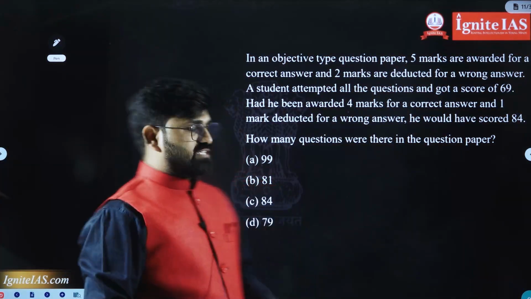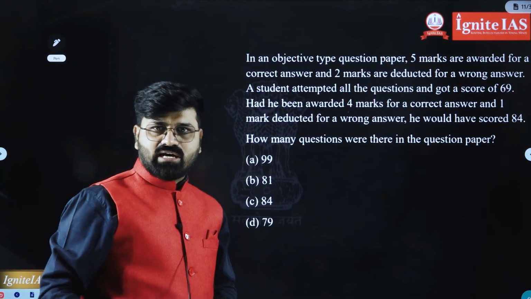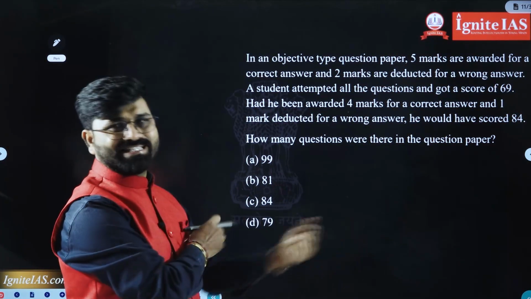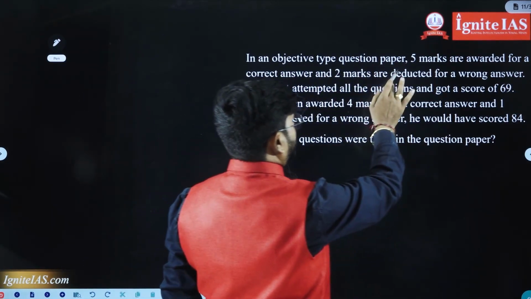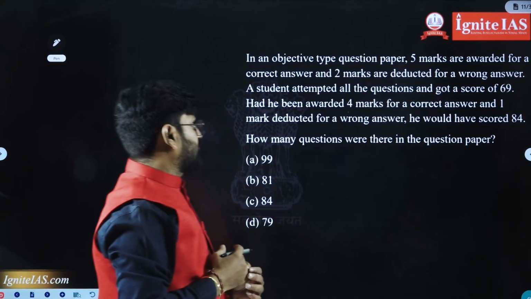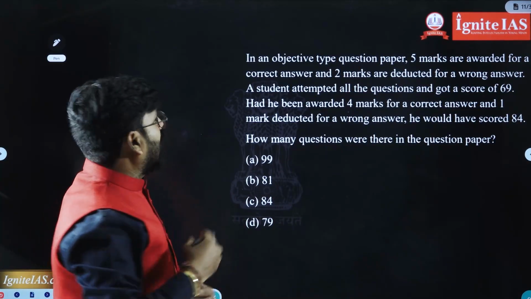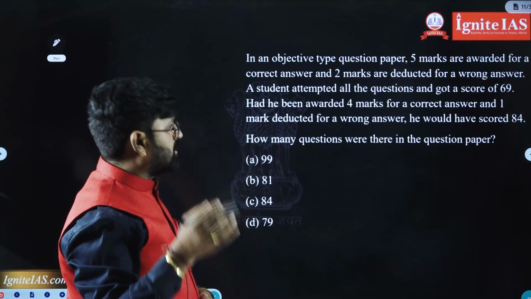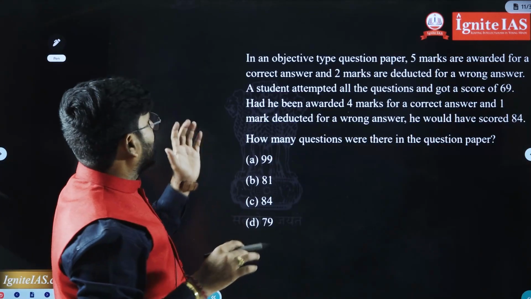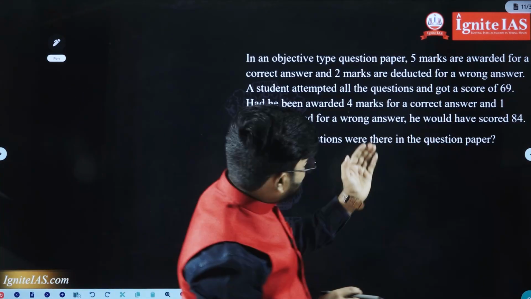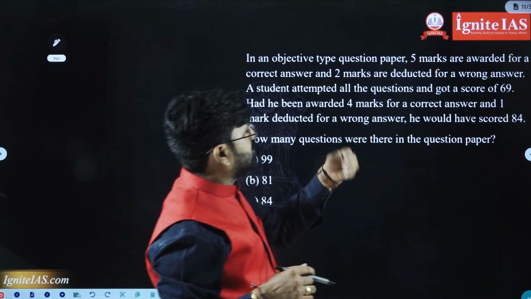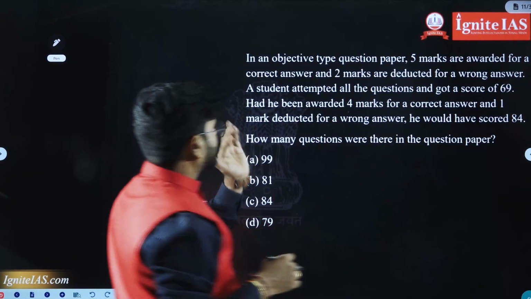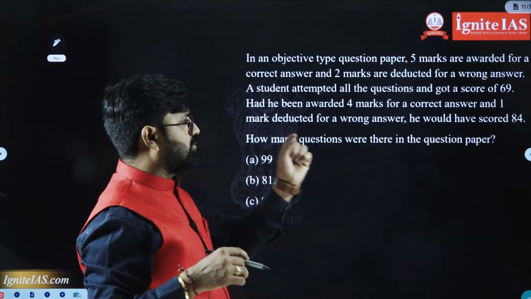Now let us move to the next question. This question was asked in the 2026 UPSC CSAT. In an objective type question paper, 5 marks are awarded for each correct answer and 2 marks were deducted for each wrong answer. A student attempted all the questions, he got 69 marks. Had he been awarded 4 marks for correct and 1 mark deducted for wrong answer, he would have scored 84.